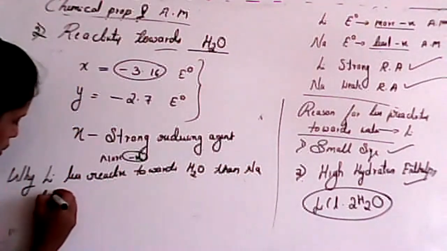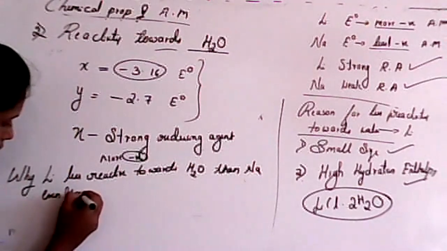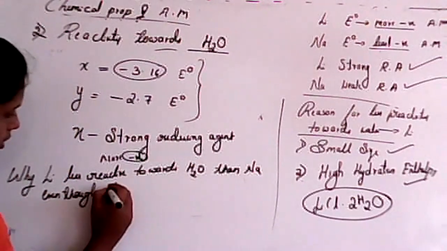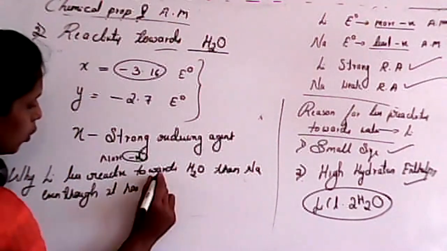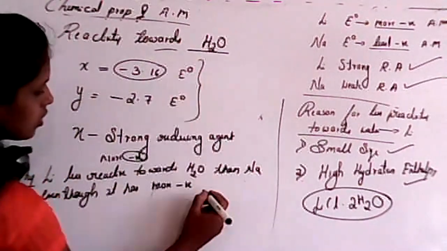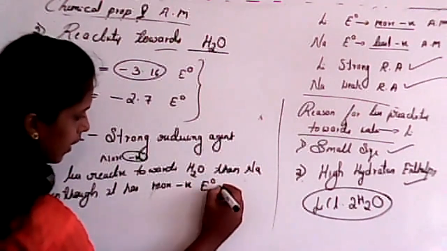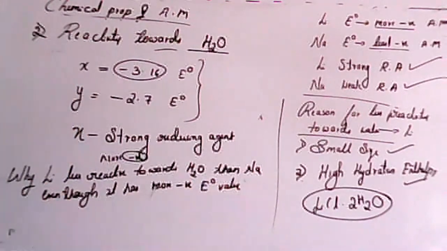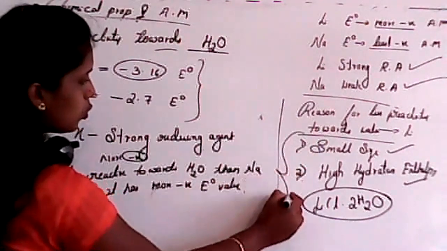Even though it has more negative, it has more negative what, more negative E naught value. So this question may be asked. For this, the answer is these two.